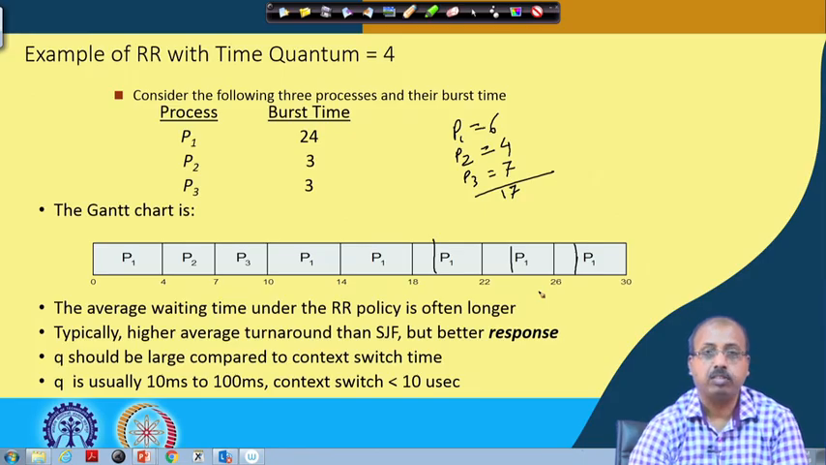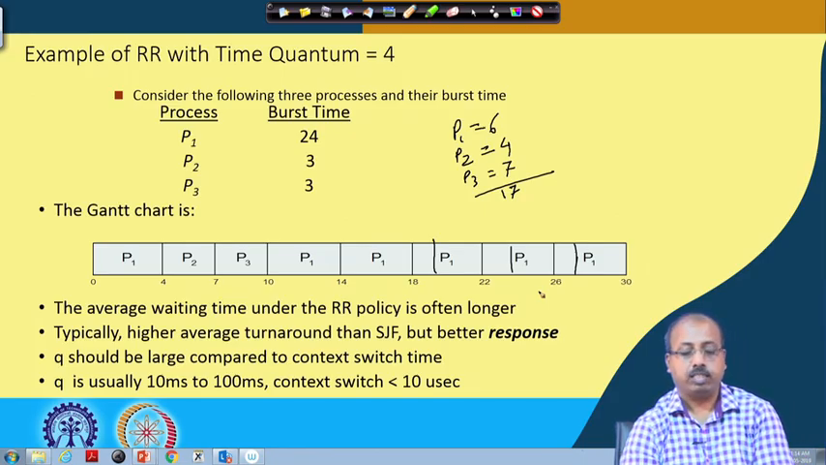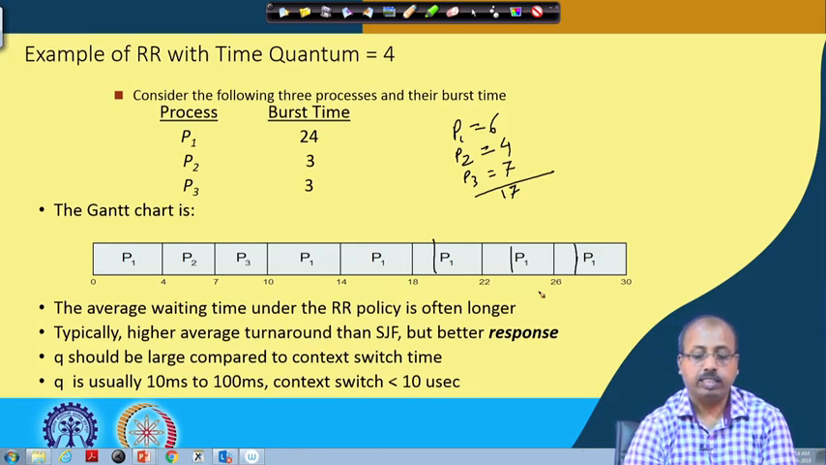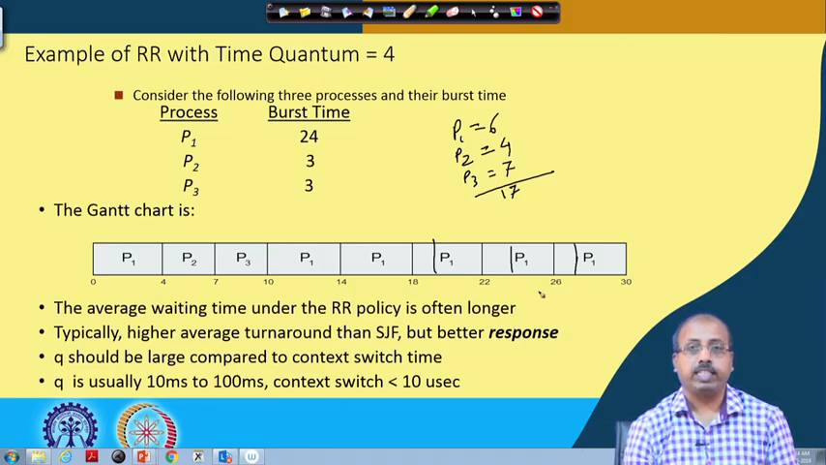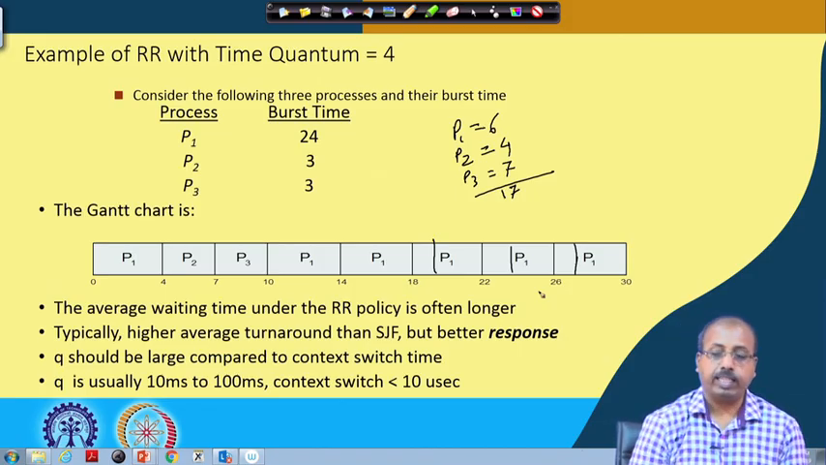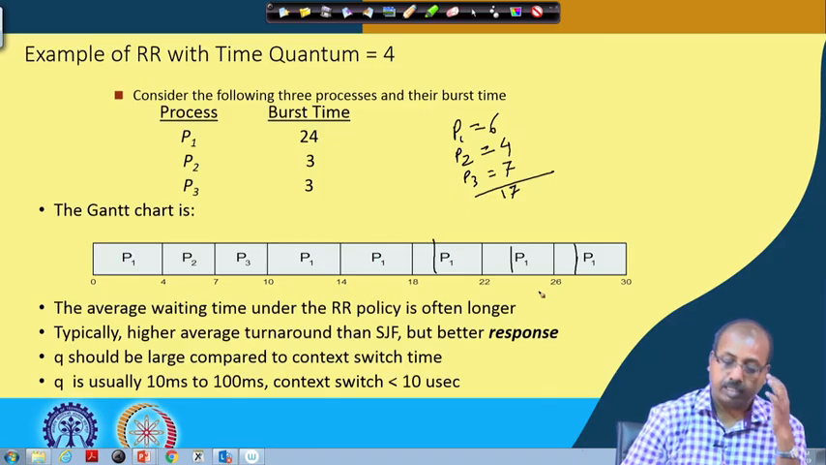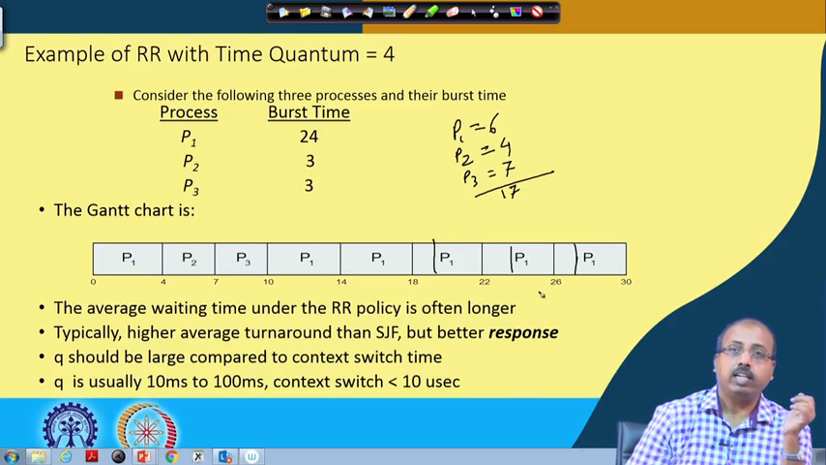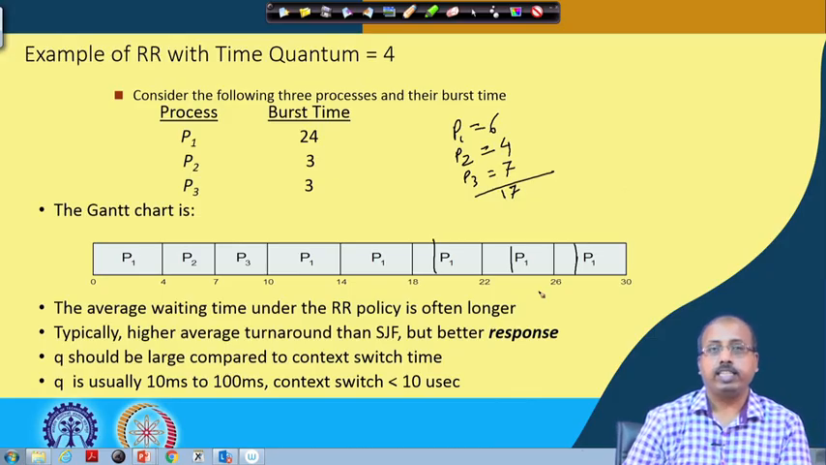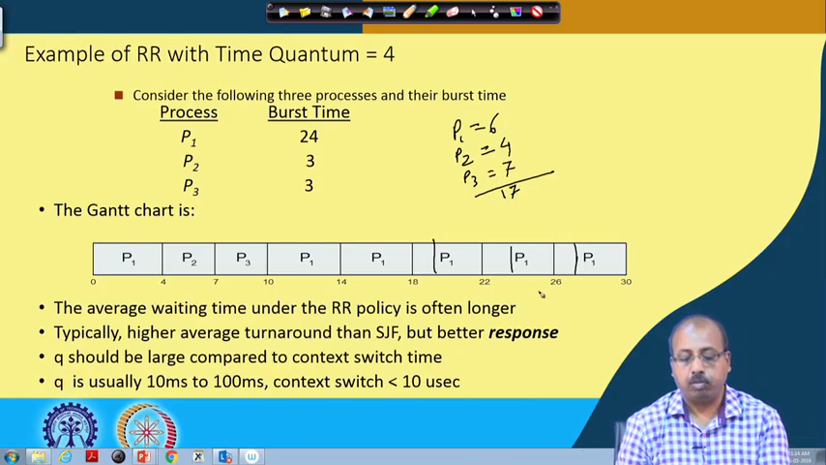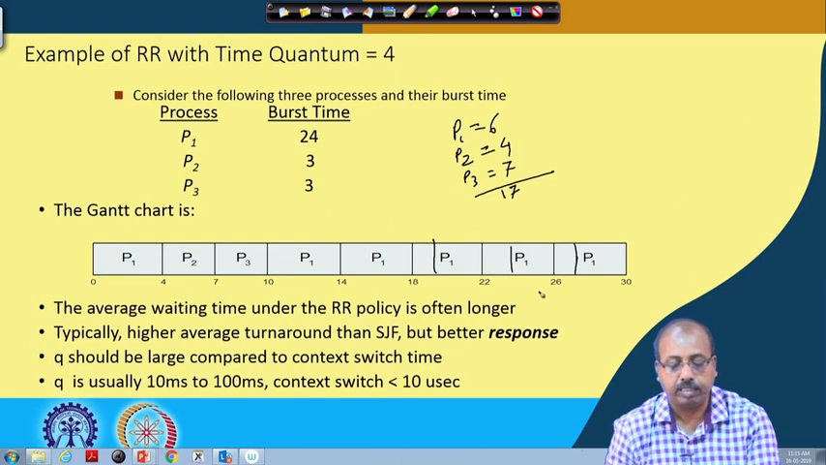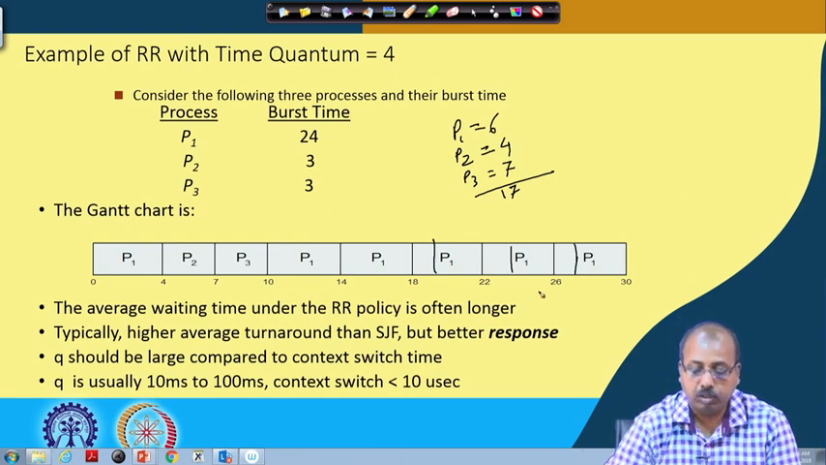So, average turnaround time compared to shortest job first will be more, because all the jobs are getting catered to. It is not given to a single job, unlike SJF where the shortest job gets the immediate attention to its completion. Here that does not happen. Every job gets attention for some time equal to the time quantum, and the CPU is given to the jobs in a round robin fashion.